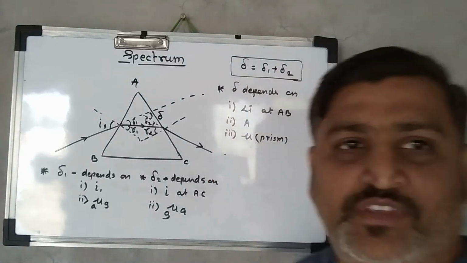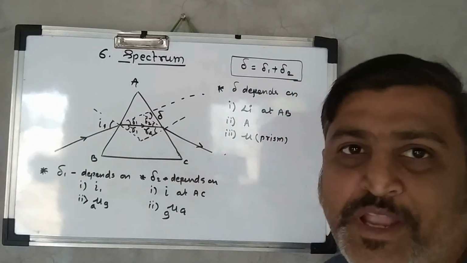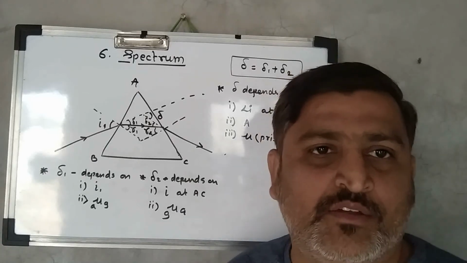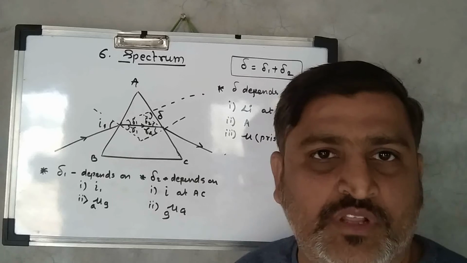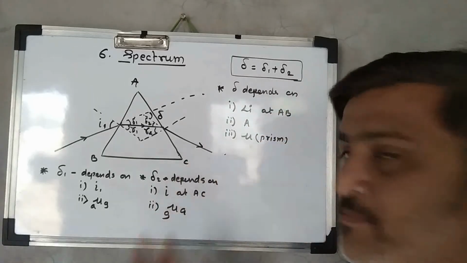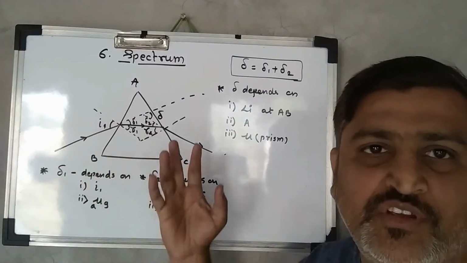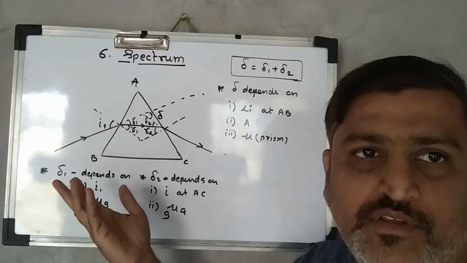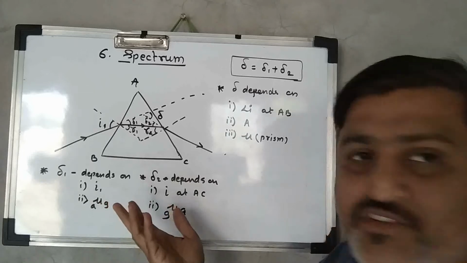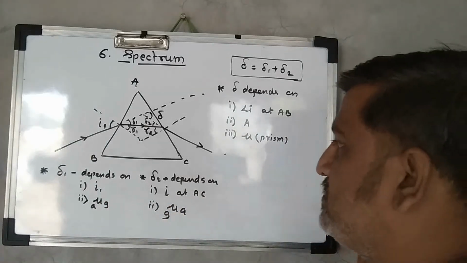Today we are going to see a new chapter, number 6, spectrum. In the last session before Diwali vacations, we had seen the lenses. Now we are going to see the new chapter, spectrum. Already we have studied the concept of deviation and dispersion of light in the 4th chapter, refraction through plane surfaces. Now once again let's see this.